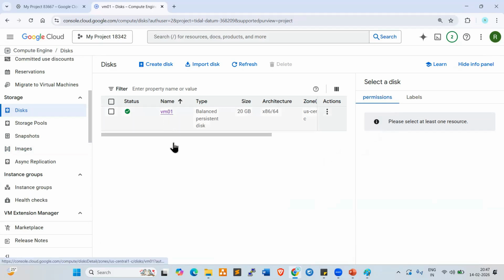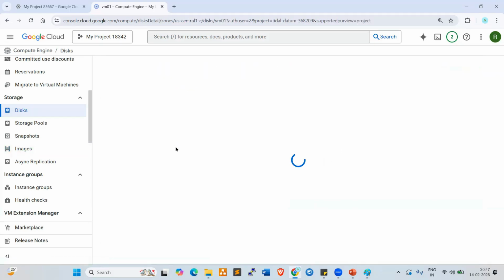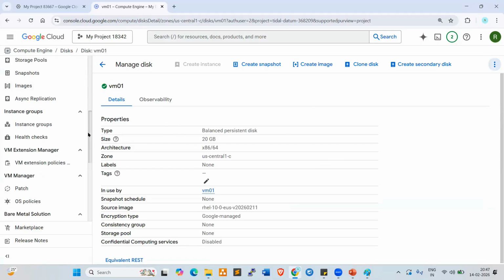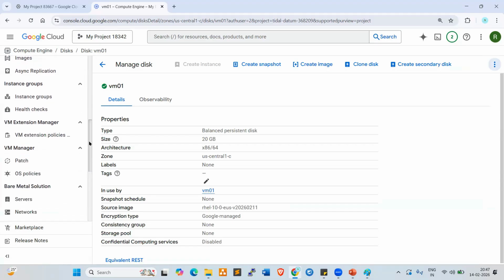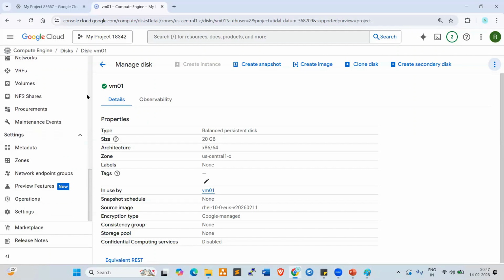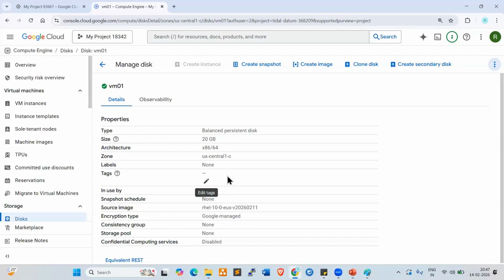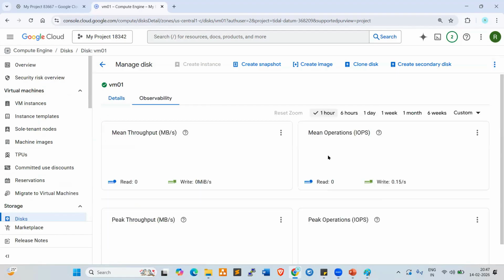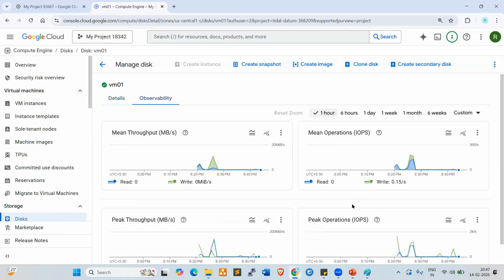Click on the disk and go down. These are all available. Observability: if you want to enable any monitoring for this disk, utilization monitoring, throughputs and all, you can enable it here.